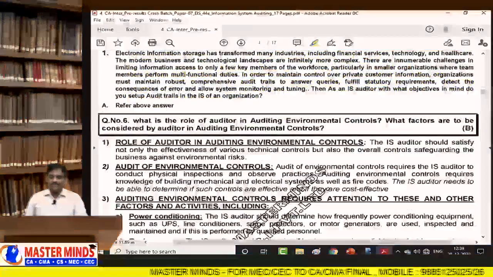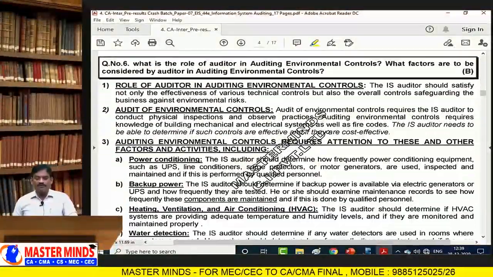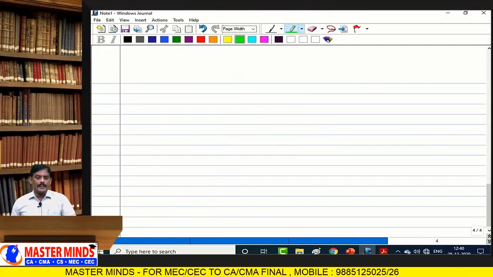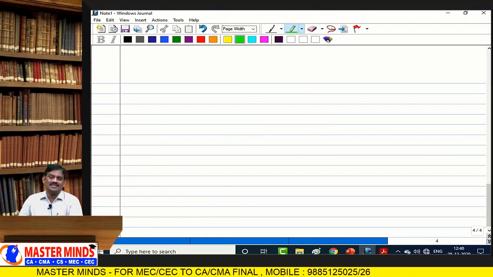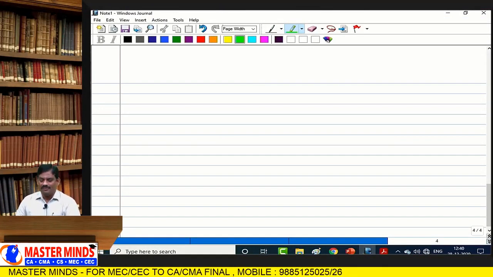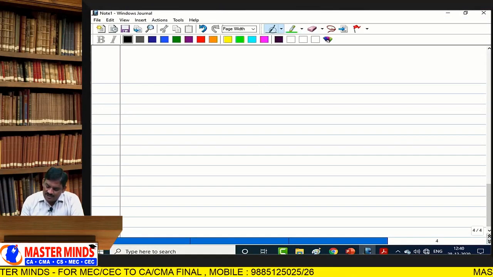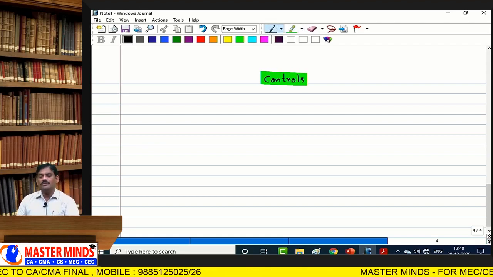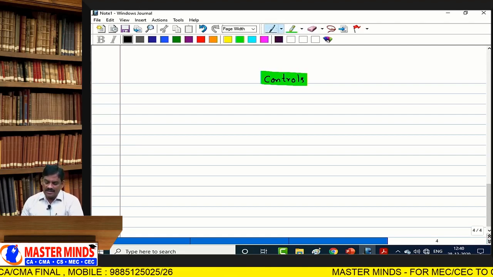Now move on to the role of auditor. We know that we have various categories of controls. Already I explained to you in previous sessions. Just I want to list out the control elements.